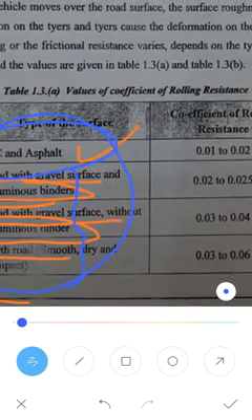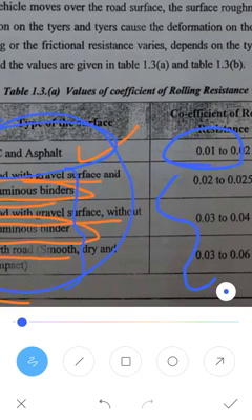If it is a good road, it is 0.1 to 0.0042. Others will have high friction. The friction will be more, the movement of the vehicle will be very less, and the acceleration or deceleration of the vehicle will be very less. So this is about the rolling resistance.